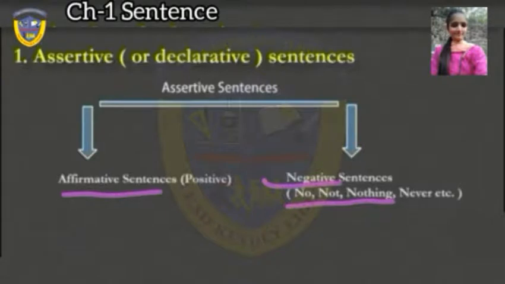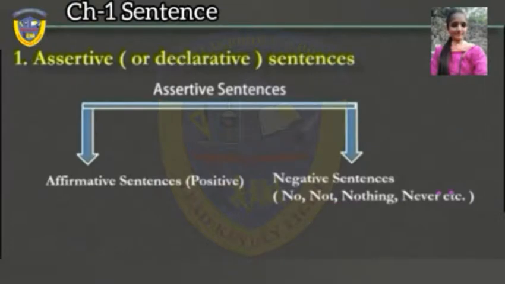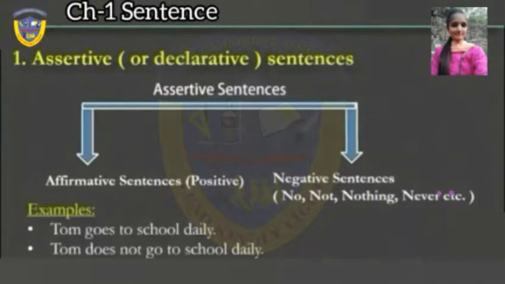It means if a sentence gives us information and ends with a full stop and also has these words in it, no, not, nothing, then it is a negative sentence. If it doesn't have these words, then it is an affirmative sentence. Let's take an example. "Tom goes to school daily." This sentence gives us information about Tom and ends with a full stop. So this is an affirmative sentence. "Tom does not go to school daily." The word "not" comes here. So this is a negative sentence.